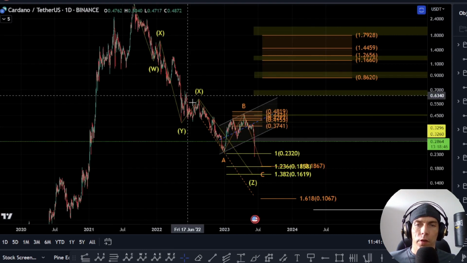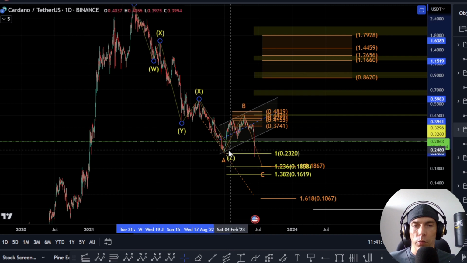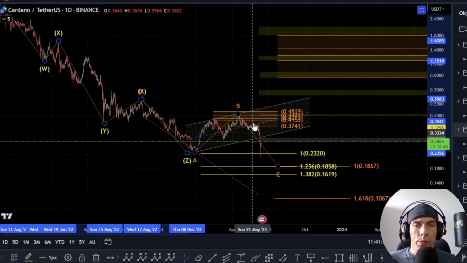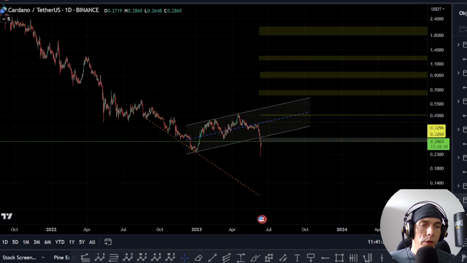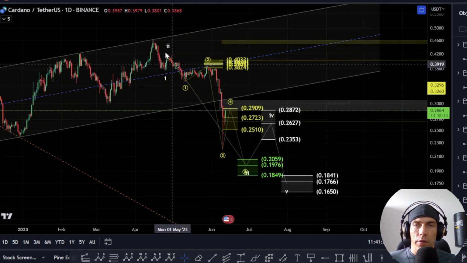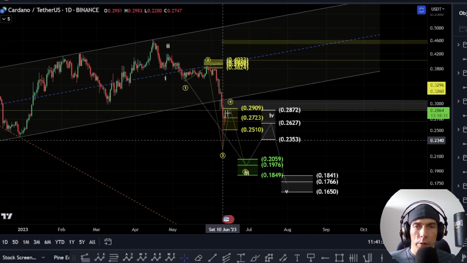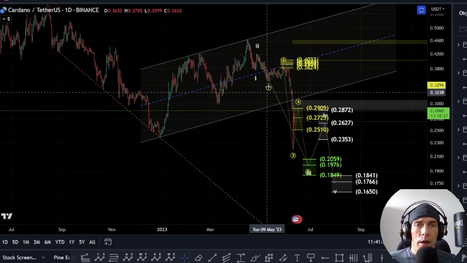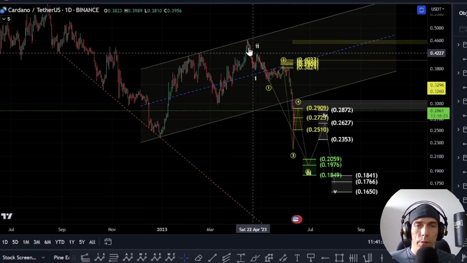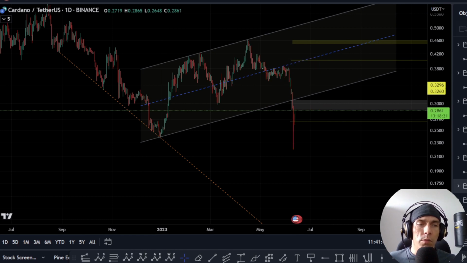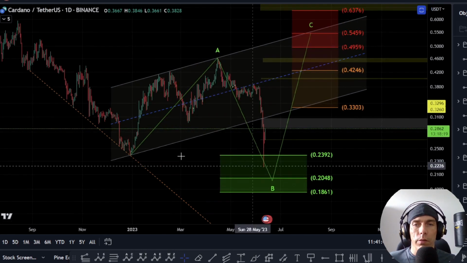Now moving back to this idea that we could actually have this as a WXYXZ, and we have completed here, what we need to be on the lookout for is that if we fail to actually develop a 5-wave move down here, looking for something along these lines where we'd actually be treating this as a 1 2 1 2 3 4 and 5, what we could actually just have here is a 3-wave move to the downside for a B wave, and then looking for a C wave to the upside. So this would mean that, you know, potentially what we could be looking for here is a flat.